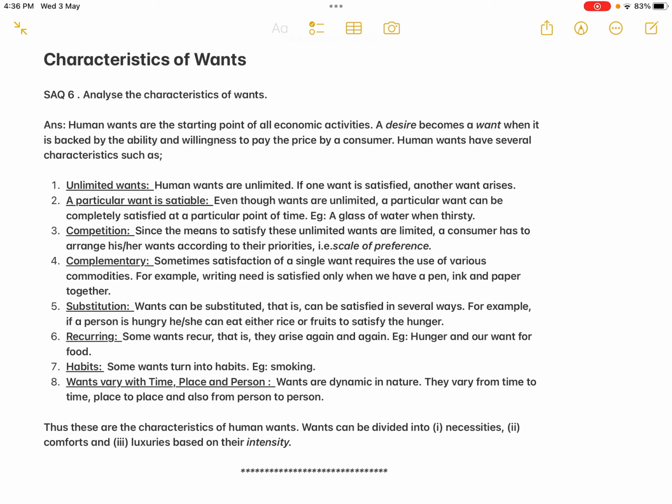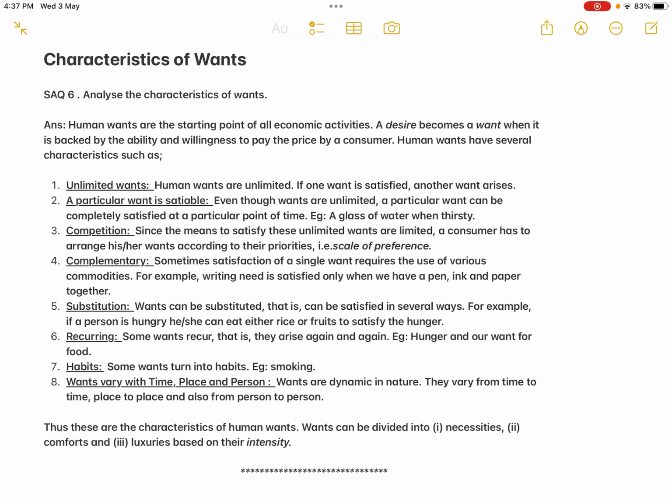Then fourth one, complementary. Sometimes satisfaction of a single want requires the use of various commodities. For example, the writing need is satisfied only when we have a pen, ink and paper together. Fifth one, substitution. Wants can be substituted, that is, can be satisfied in several ways. For example, if a person is hungry, he or she can eat either rice or fruits to satisfy the hunger. Sixth one, recurring.